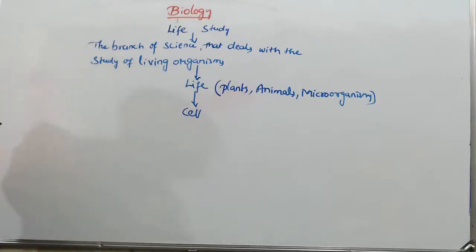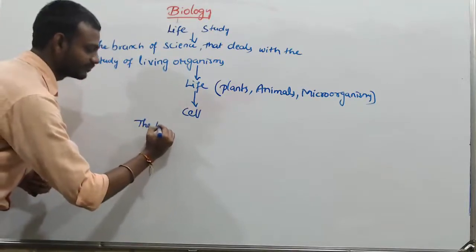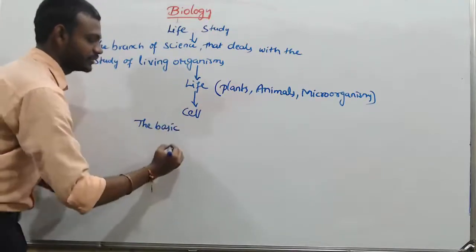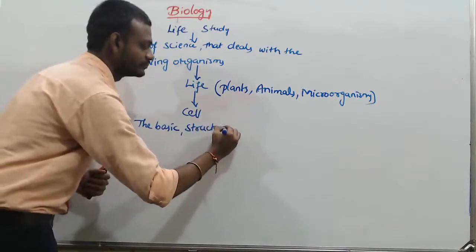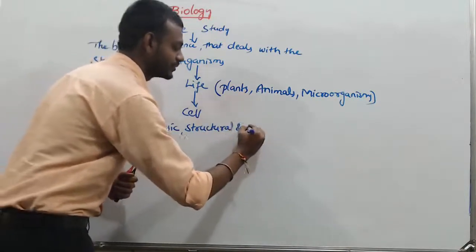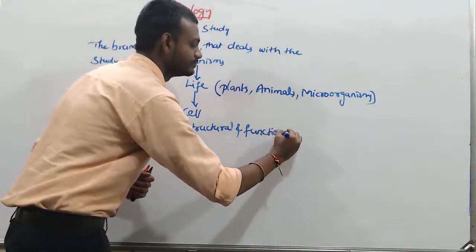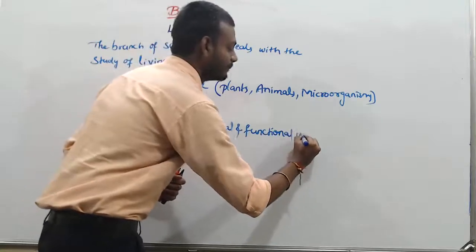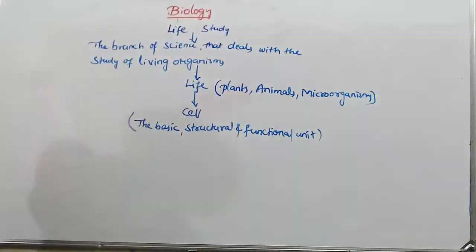What is a cell? As you know, the cell is the basic, structural and functional unit of life. The cell is the basic, structural and functional unit of what?